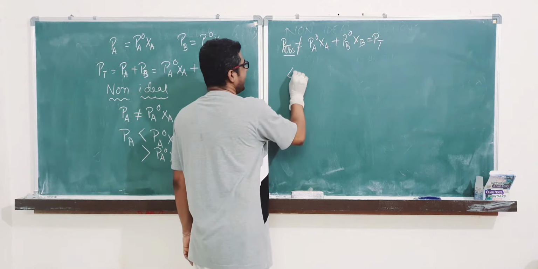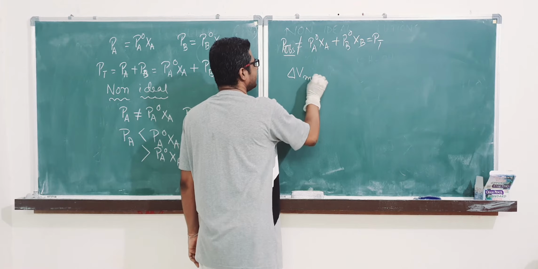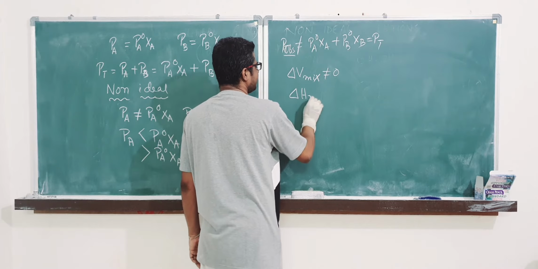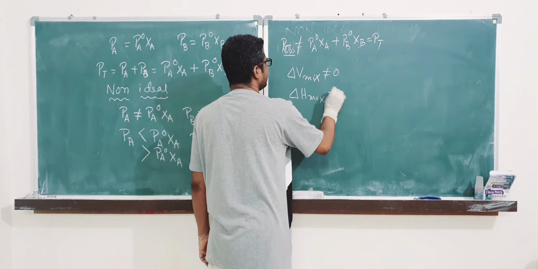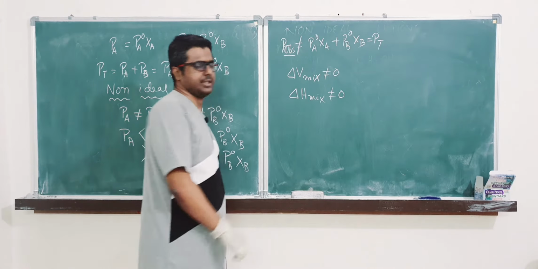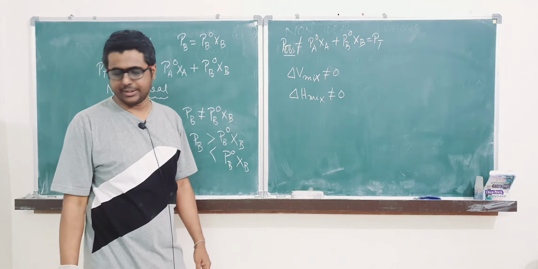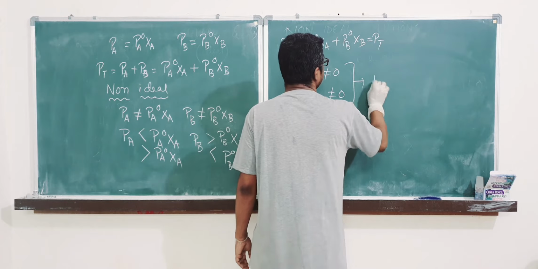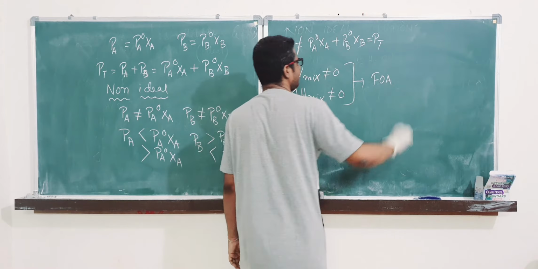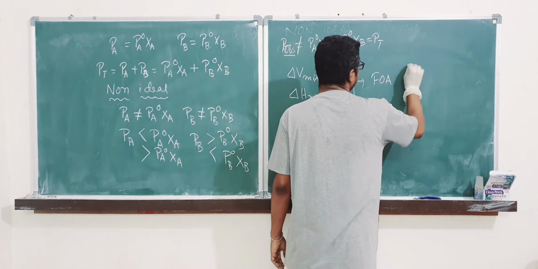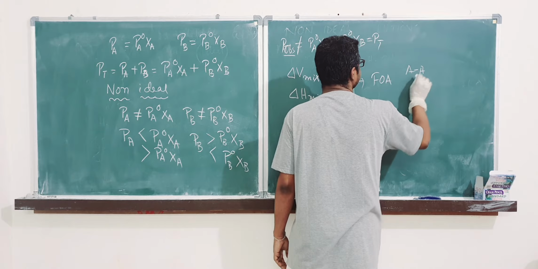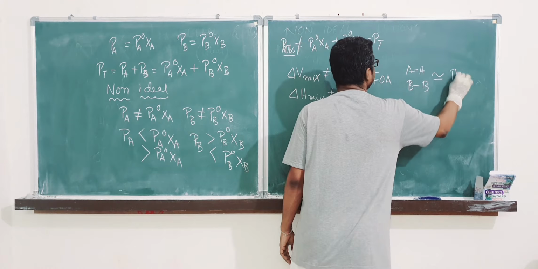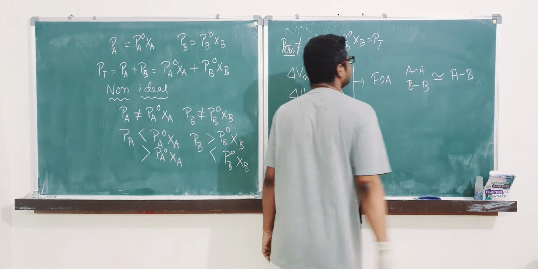Definitely other things like del V mix is not equal to 0, and del H mix is not equal to 0. These things are also very important. The reason behind this is that the force of attraction of AA and BB is not approximately equal to AB.